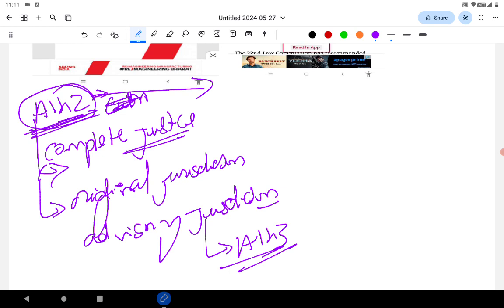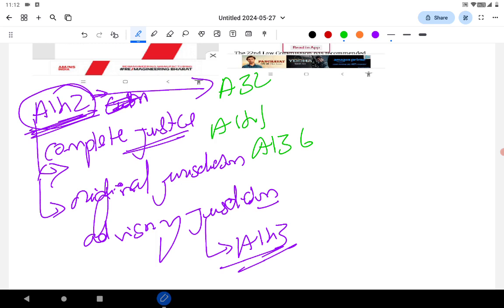And one is it is supported by, I'll change the ink and write it. It's supported by Article 32. It's supported by Article 141, that is, a decision of the Supreme Court is binding on all courts within India. It is supported by Article 136, special leave petition. It's also kind of described as judicial activism. See, these are the things very, very important.